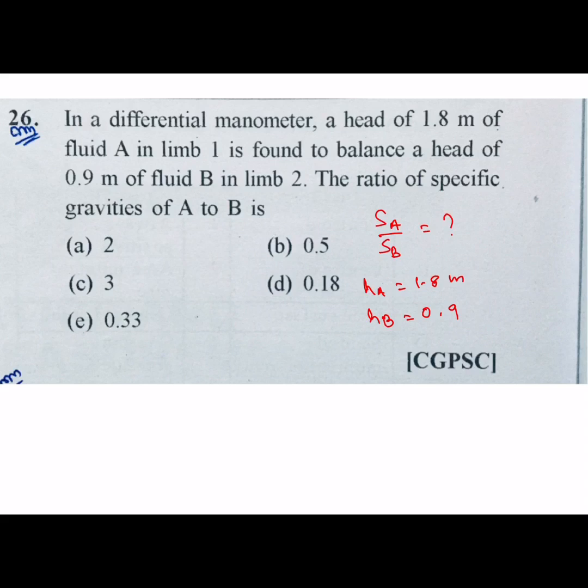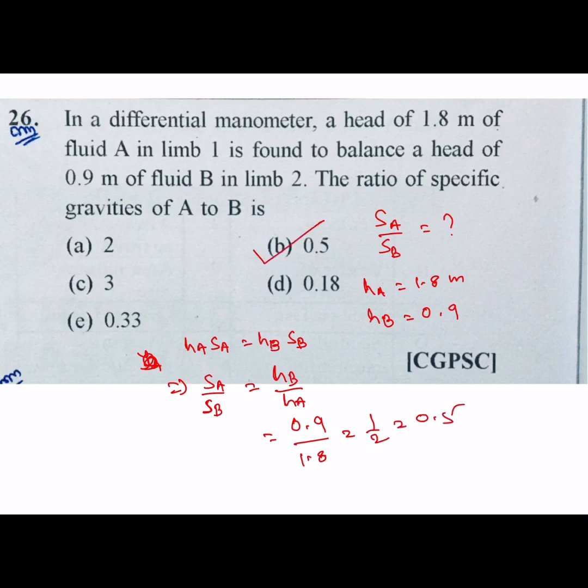S value not given. So rho also not required. SA and SB given. So directly we can write HA SA equal to HB SB. SA by SB, specific gravity ratio, is HB by HA. HB value how much? It's 0.9 by 1.8, 1 by 2 or 0.5. B is your correct answer.